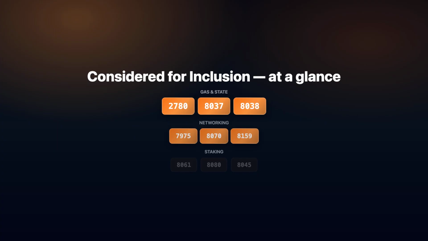Staking. EIP 8061 triples the exit and consolidation churn, and EIP 8080 lets regular validators use the consolidation queue, not just the large operators. None of these are headliners. Together, they tighten the economics and keep the network healthy as it scales.